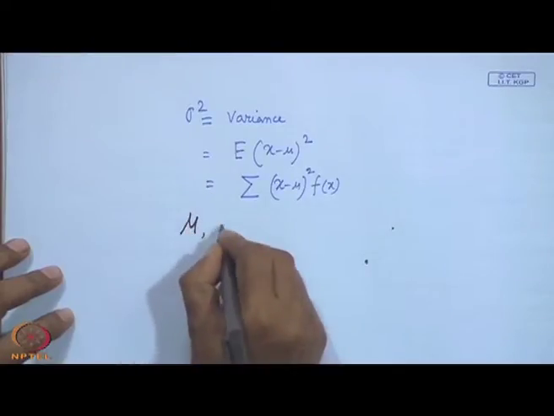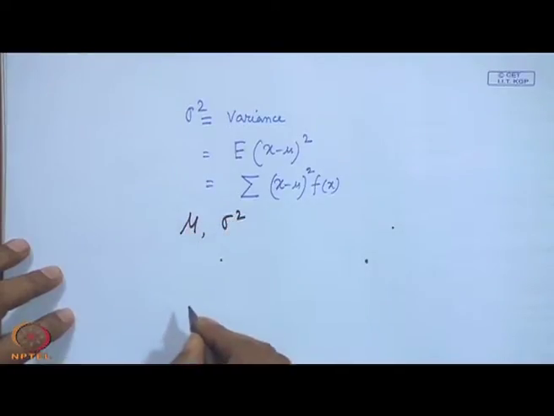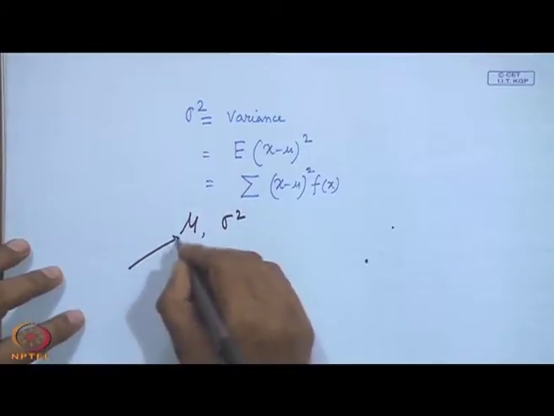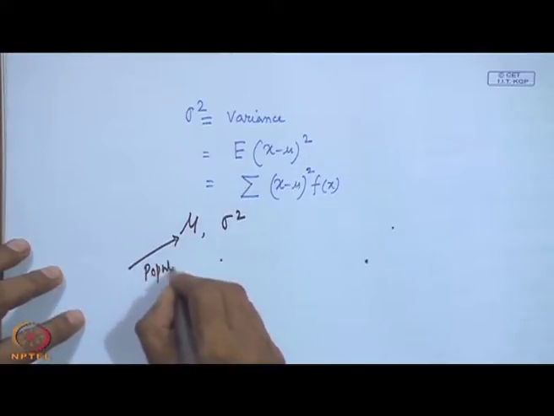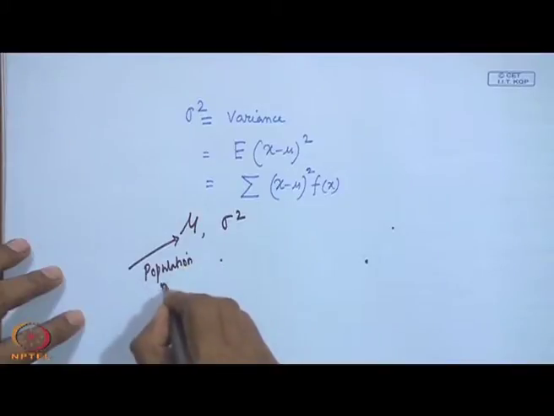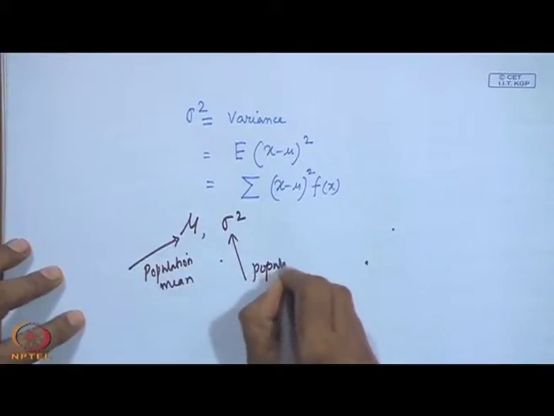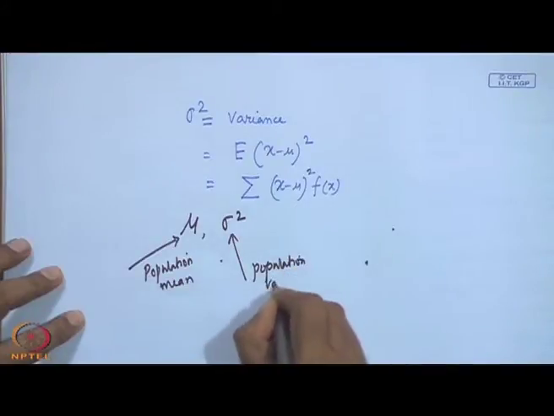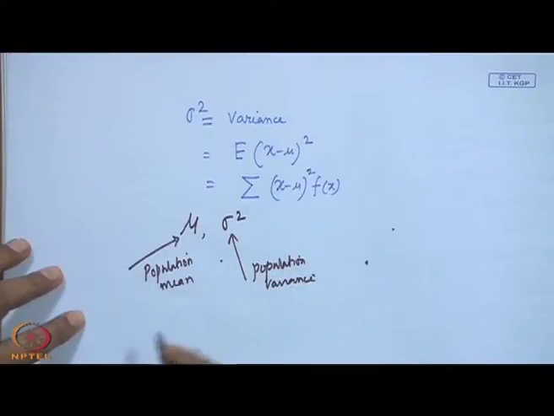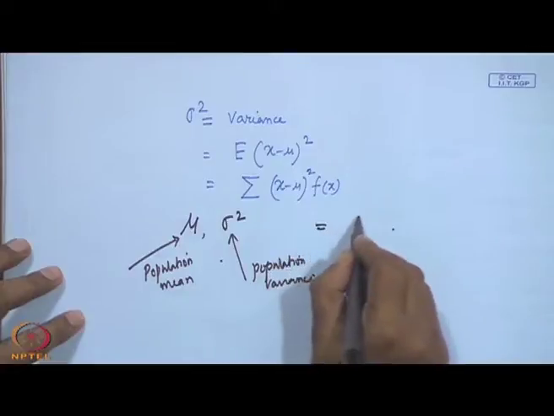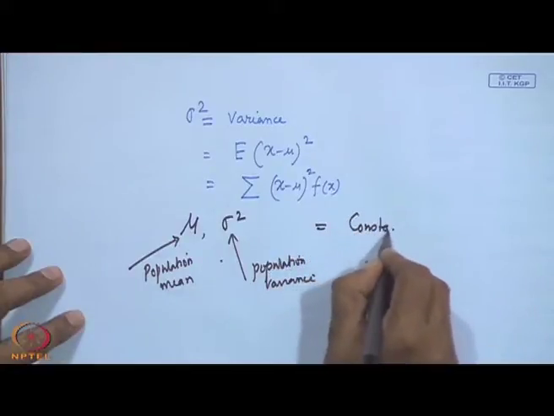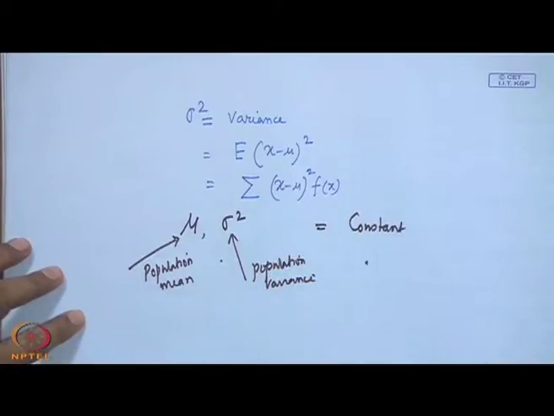When we talk about a parameter, actually these are here this mu and sigma square. Statistically we say population mean and population variance, they are constant.